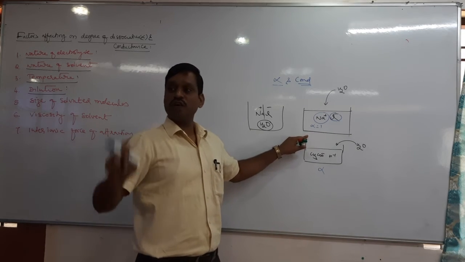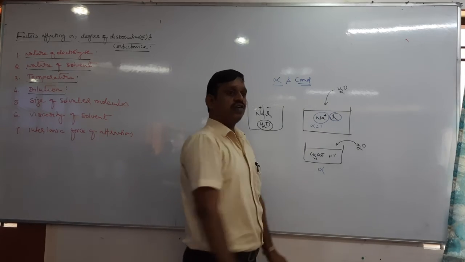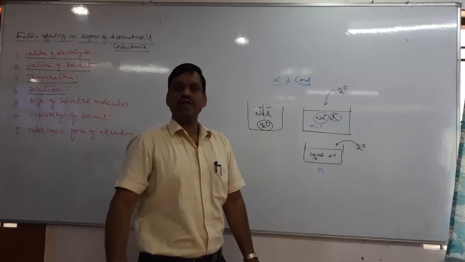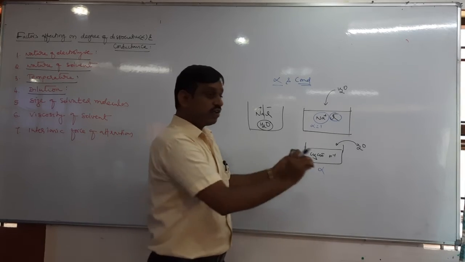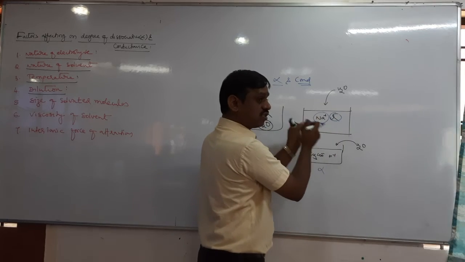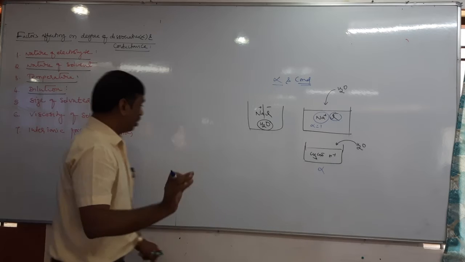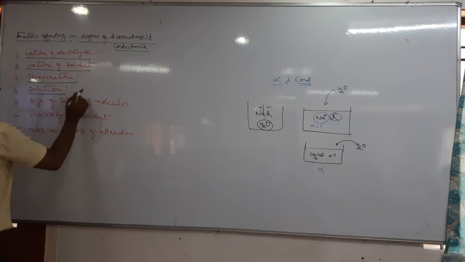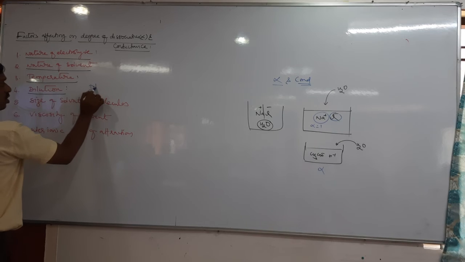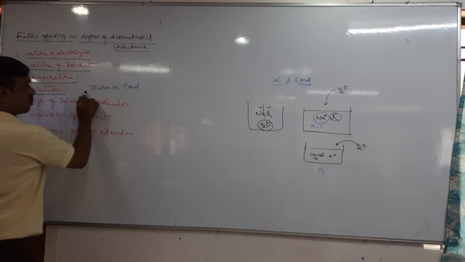It is not because of alpha, it is because of the distance between cation and anion, which is called inter-ionic distance. When the inter-ionic distance increases, the inter-ionic force of attraction decreases, therefore they move fast and conductance increases. So what is the relation between dilution and conductance? Therefore, dilution is always directly proportional to conductance.